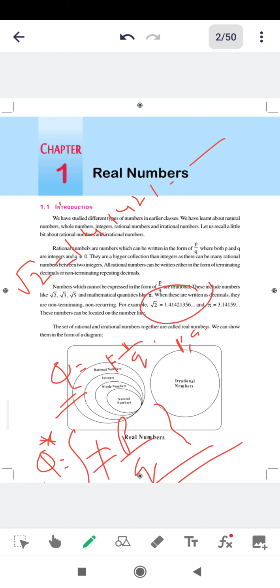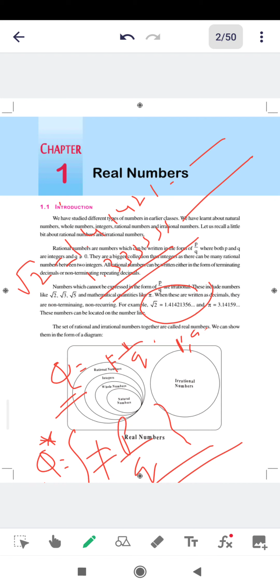A terminating or repeating decimal can be written as a fraction, that you already know. For example, 1.3333, like this, can be written as a fraction. But non-repeating, non-terminating decimals cannot be written as fractions. Such numbers are called irrational numbers.